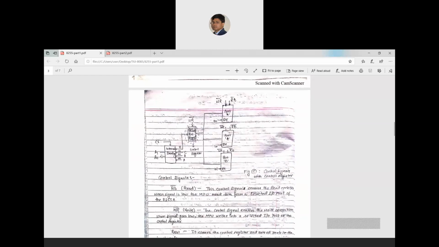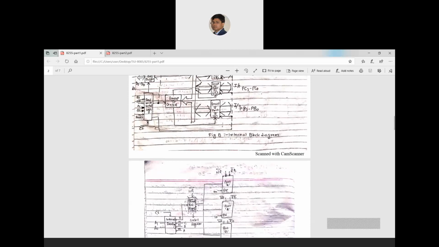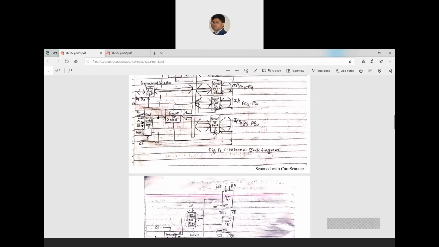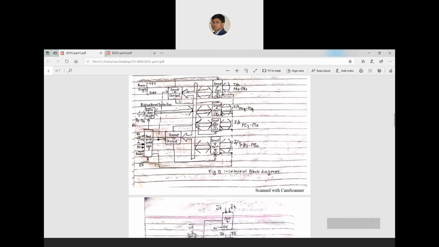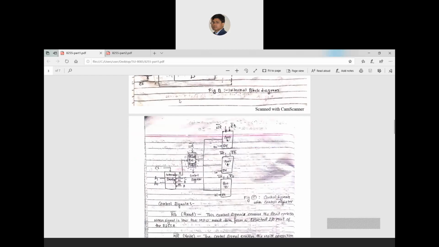Through these two pins it can select any of these ports, as well as the control register. So first it will write the control word, and the control word is decided at this part. That will decide whether group B control or group A control is involved in this communication or not. From that, we will start the communication.